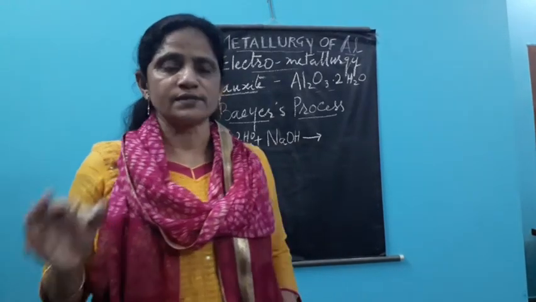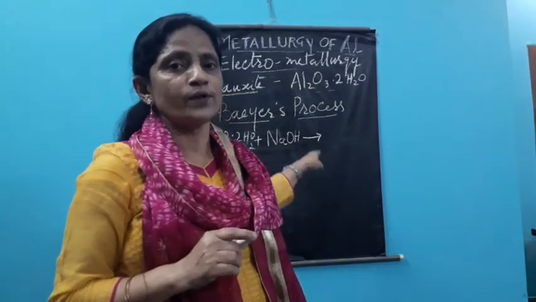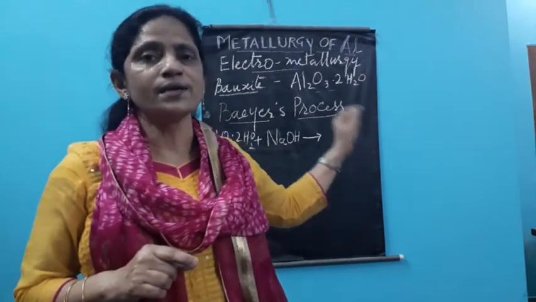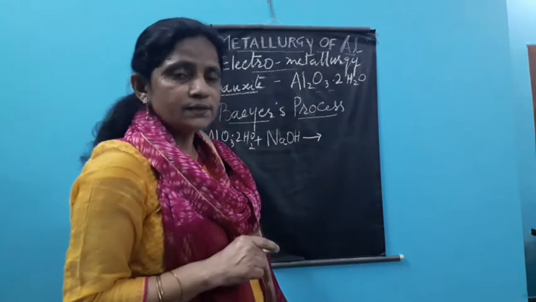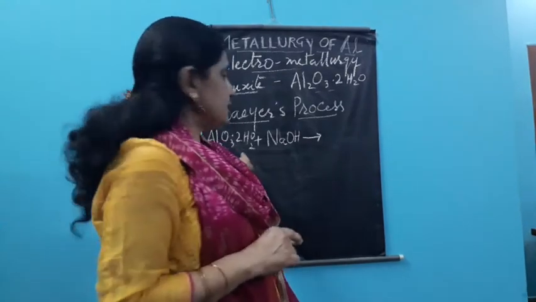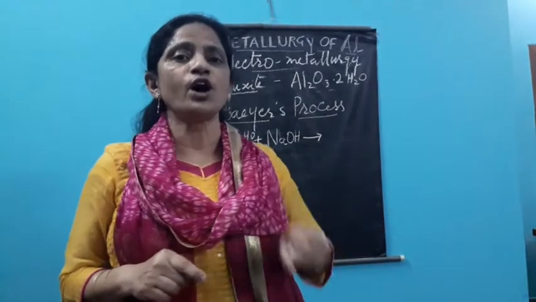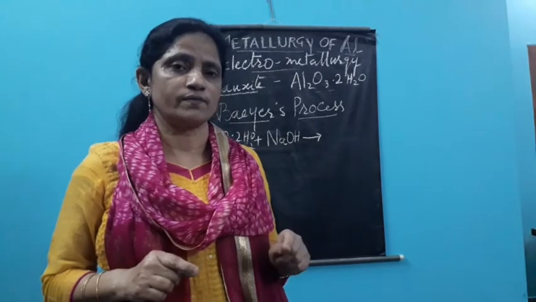I will dictate once again how these impurities are removed from the bauxite by adding sodium hydroxide solution. Being amphoteric, bauxite means hydrated aluminium oxide dissolves in the alkali, whereas being non-amphoteric, impurities do not dissolve.